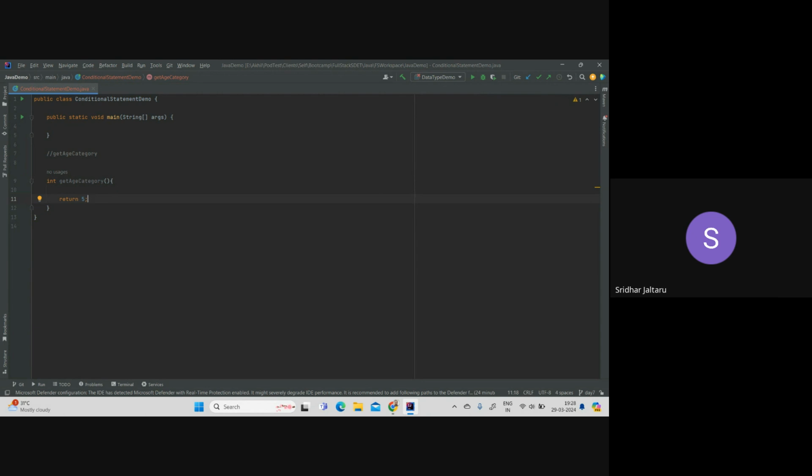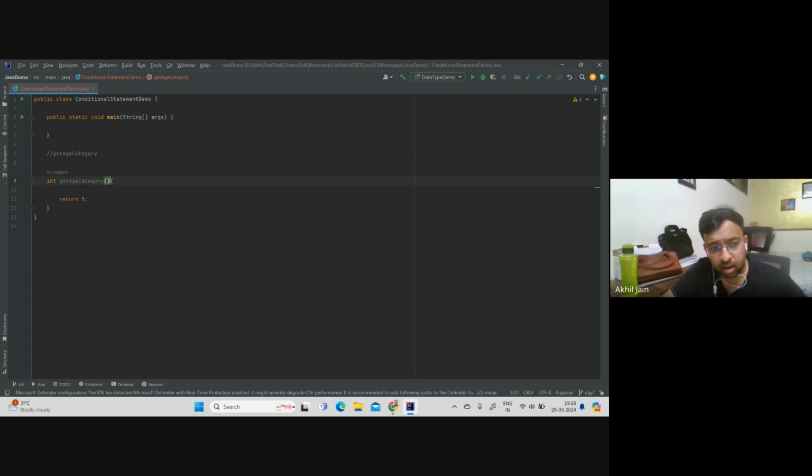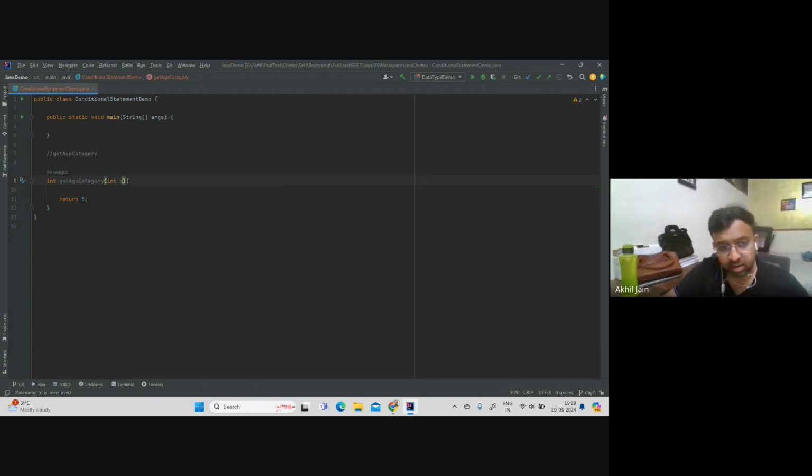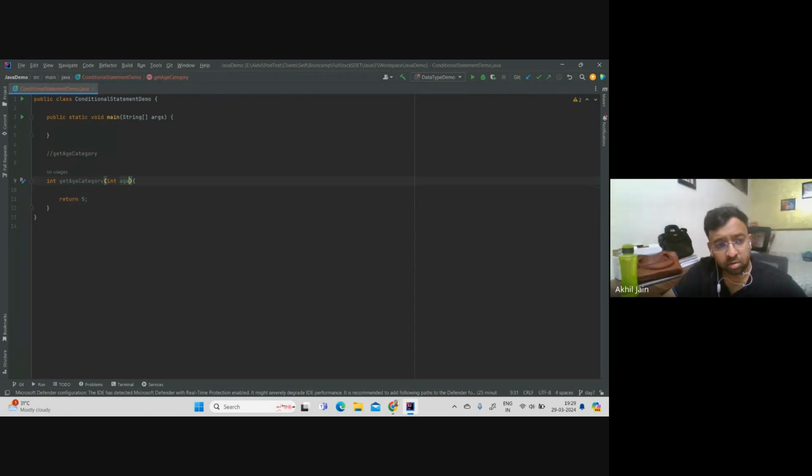First we need to receive the formal parameter under get age category. In the method, write something like integer. In this bracket, right? Can you tell me what I should type? We can write some integer value, some x value. So the data type of it should be integer, and let's say the name is age, to make it clear, because I'm accepting age. Now, is our method ready, or do we need to do something more?